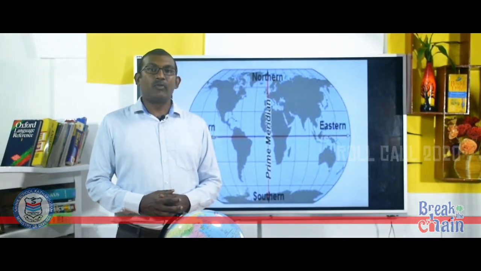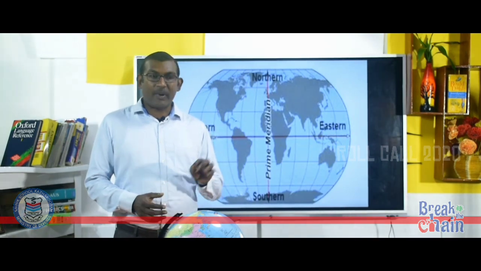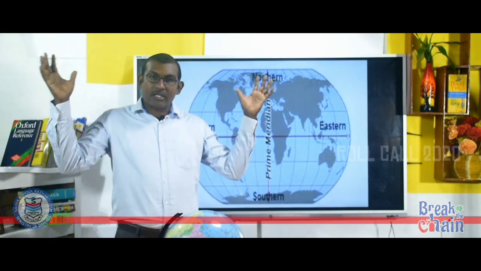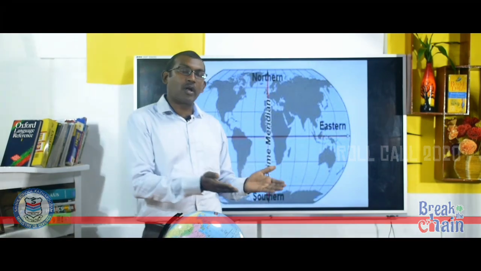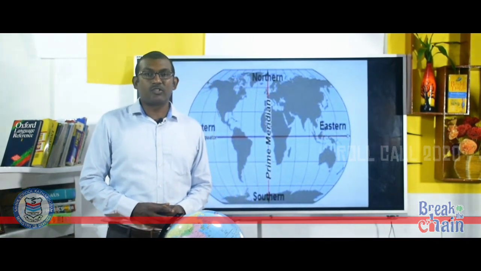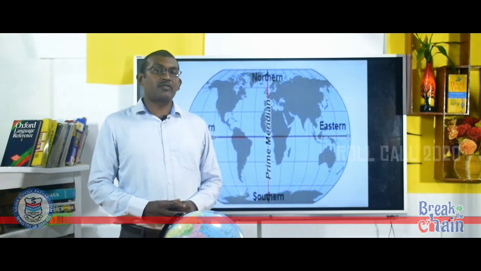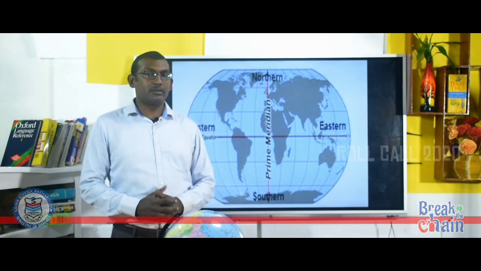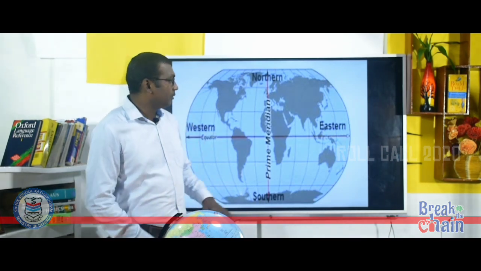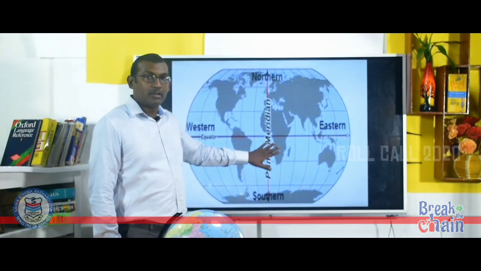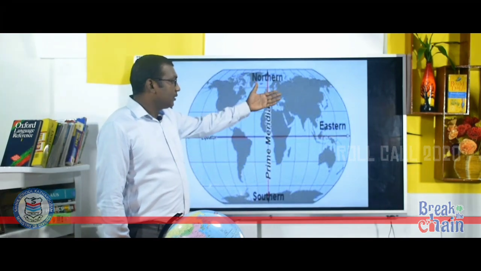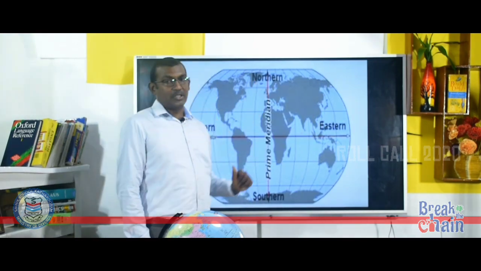Generally, we will tend to locate a particular place from a larger spatial extent to the smaller one. So, let us try to locate India. First of all, India is located in northern hemisphere as well as in the eastern hemisphere.